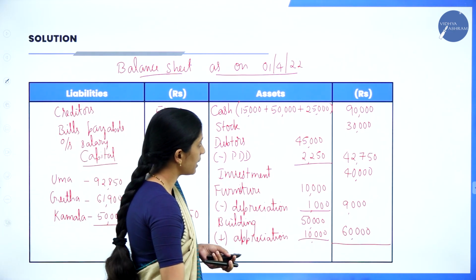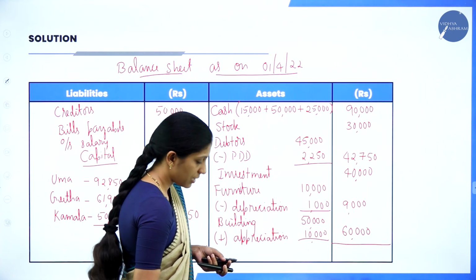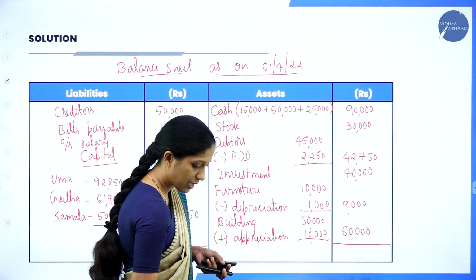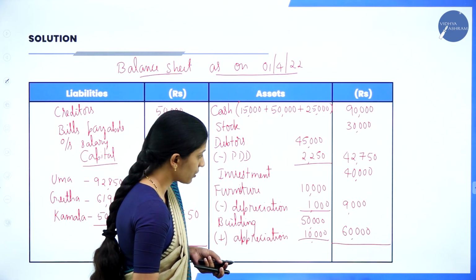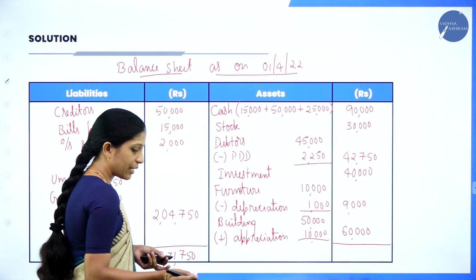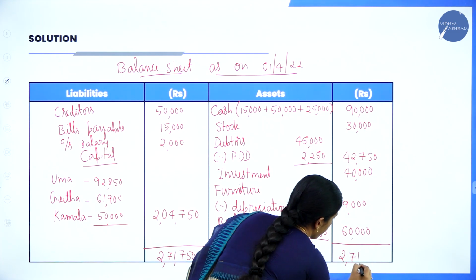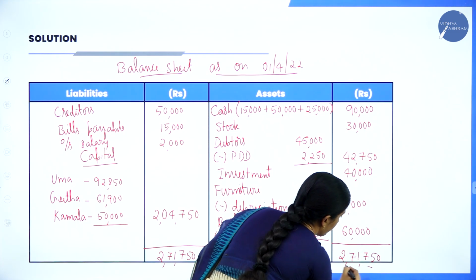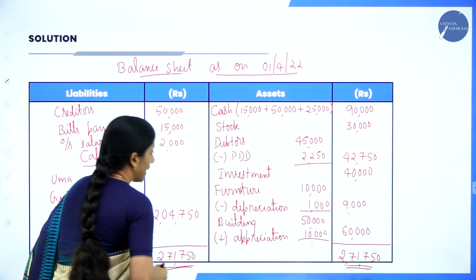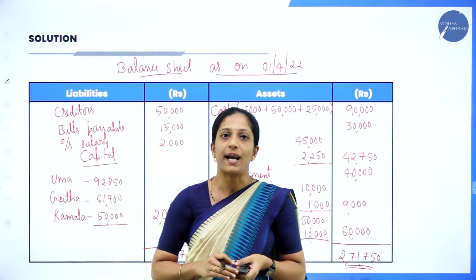Coming to the asset side, 90,000 plus 30,000 plus 42,750 plus 40,000 plus 9,000 plus 60,000. So, here also we will get 2,71,750. So, on both sides our balance sheet gets tallied. So, this is how you are going to solve your 12 marks problem.